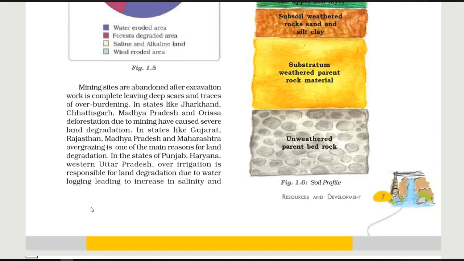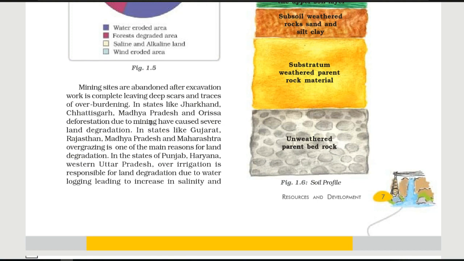Next we have mining sites, which are abandoned after excavation work is complete, leaving deep scars and traces. Traces are a kind of mark left when mining is over. Overburdening, day by day, is going to increase. In those places where these deep scars and traces are left after mining was over, the land is not of any use. So that land is also going to become wasteland.